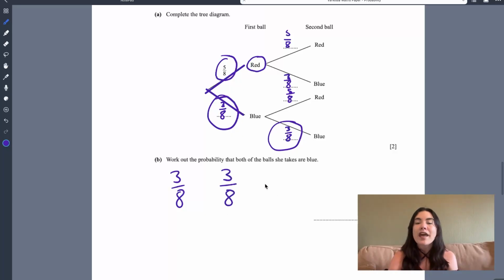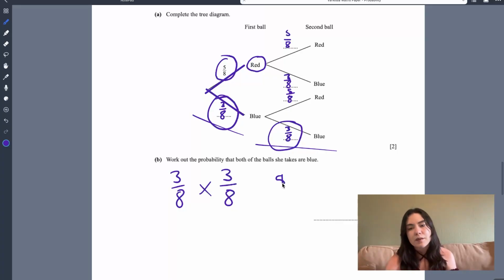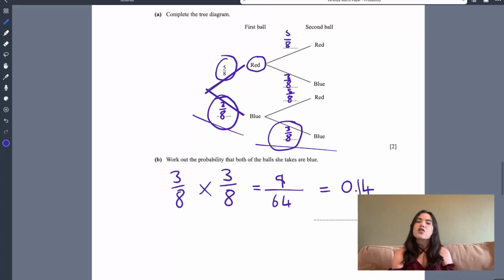And what did we say the word and means? Well, we said it means multiply. So because we are getting a blue ball and then another blue ball, we multiply those 2 probabilities together and we get 3 over 8 times 3 over 8. If I'm looking down, it's just my calculator. And we get the probability of 9 over 64, okay? Which, if we put into decimals, is 0.14. All right, so the probability of getting a blue ball and then another blue ball is 0.14 or 9 over 64.